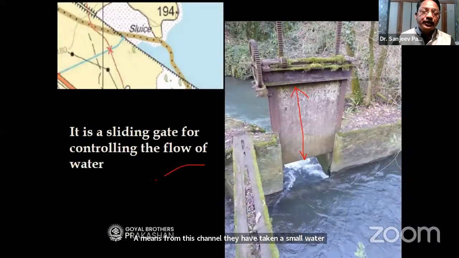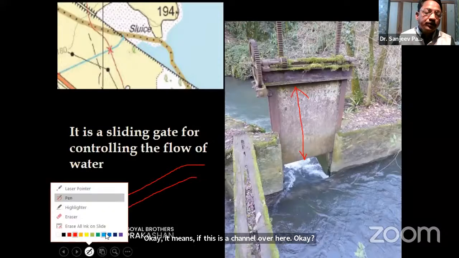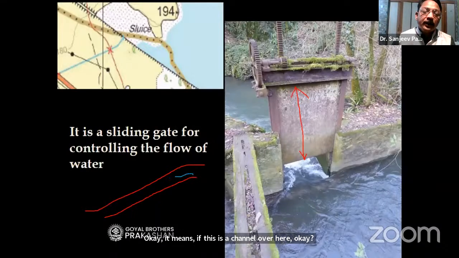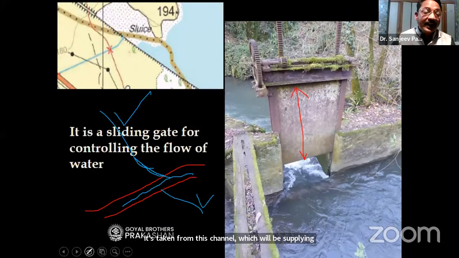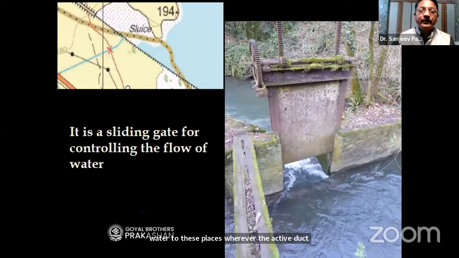Okay, it means if this is a canal over here, in which the water is flowing, and if the word here is aqueduct, that means a small water channel is taken from this canal, which will be supplying water to these places wherever the aqueduct is moving.